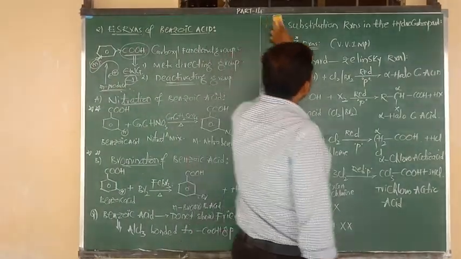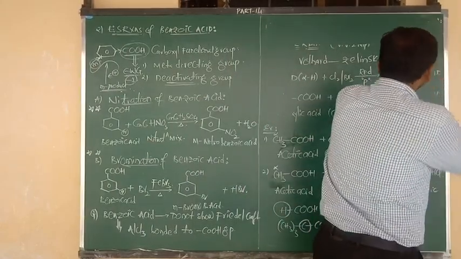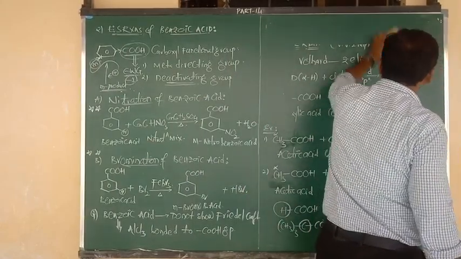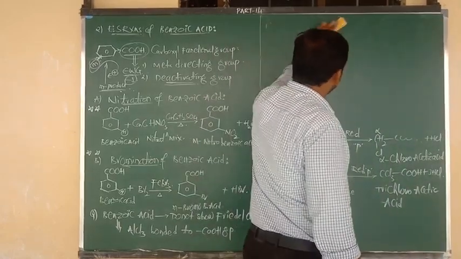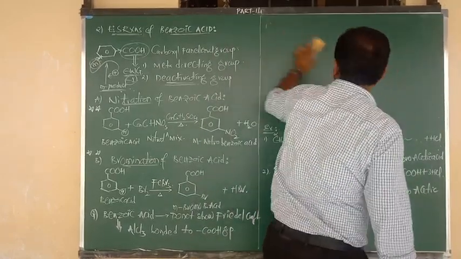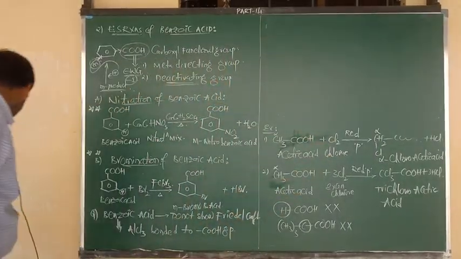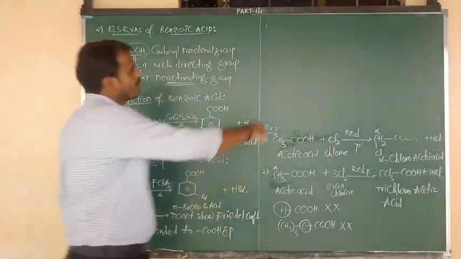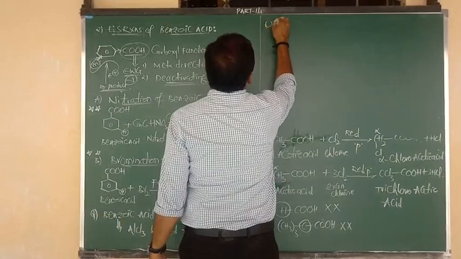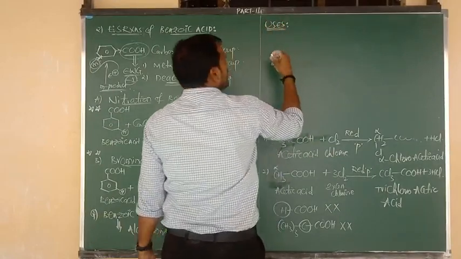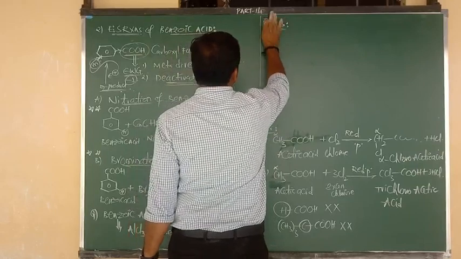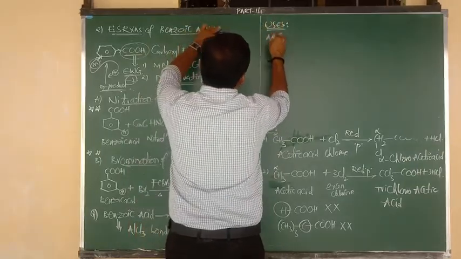Now I want to give you the uses of carboxylic acids. Let me consider first the acetic acid.